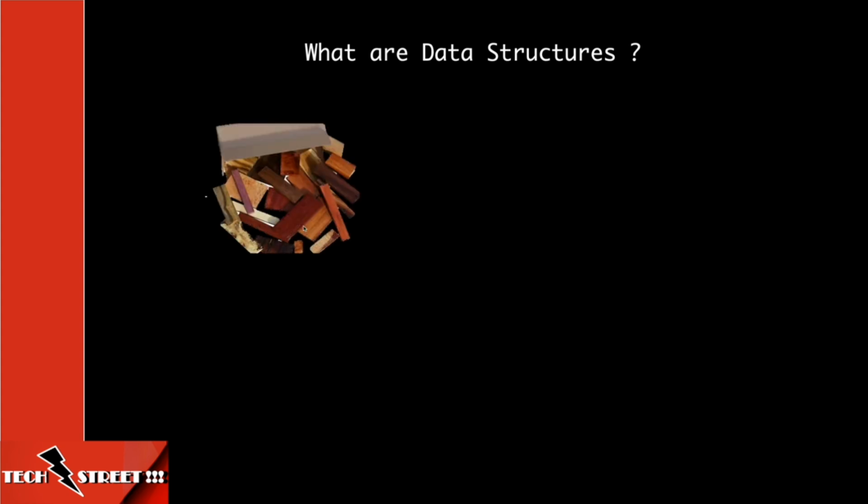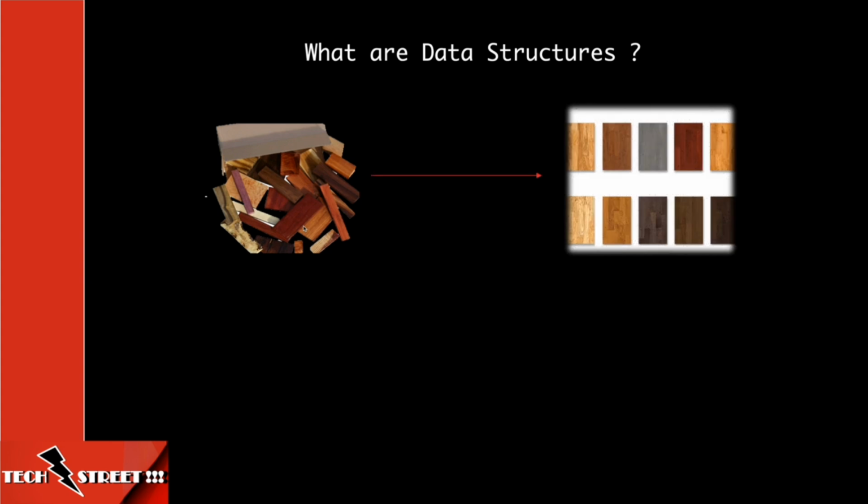Let's say we have a bunch of woods over here and it can be easily seen that they are not organized. If you want to choose a black wood from here, we face a problem. We need to check all of them one by one to find out the black one. Selecting a black one is time consuming and difficult too. Let's see an organized way of storing these items. What we have done over here is take the unorganized items and put them in an organized way. So selecting black wood from this list is very easy and it takes less time to find.